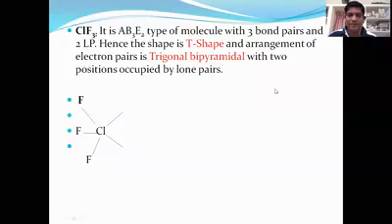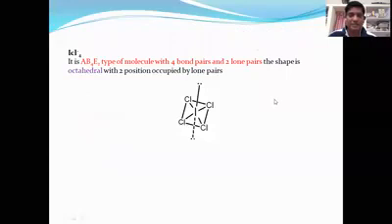Now we will see another example, the third last example. I'm taking ICl4 minus. The central atom here is I, which I take as A. What are the surrounding atoms? Cl is 1, Cl is 2, Cl is 3, Cl is 4.